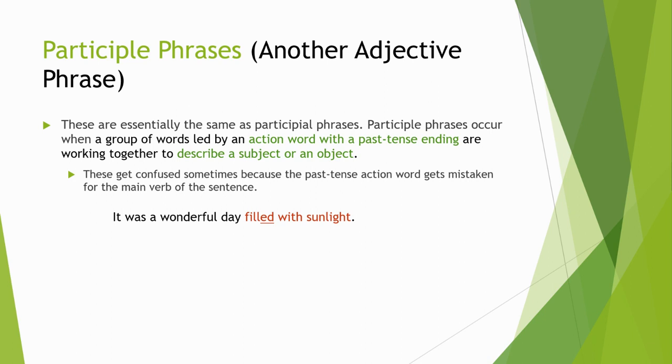Now, what is it that this phrase is describing? Well, it's describing day. It was a wonderful day filled with sunlight. What was filled with sunlight? The day was. So we know that this is just a phrase. We can delete it. We know that there's no main verb in there. If we do delete it, we're simply left with it was a wonderful day, period. So we know it doesn't have a main verb. We know it's just a phrase. It's just an adjective describing an object.